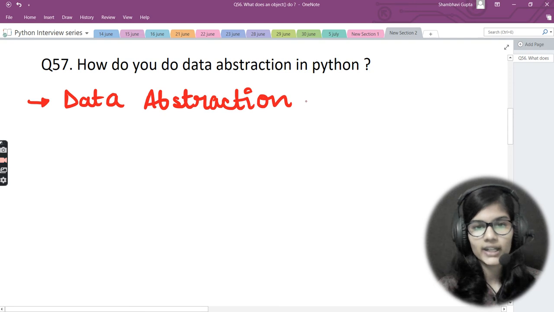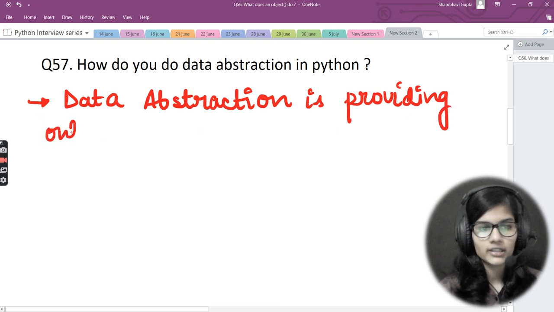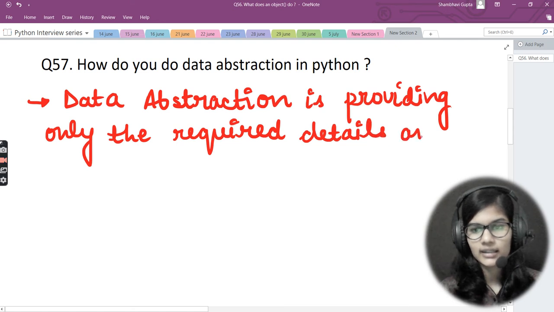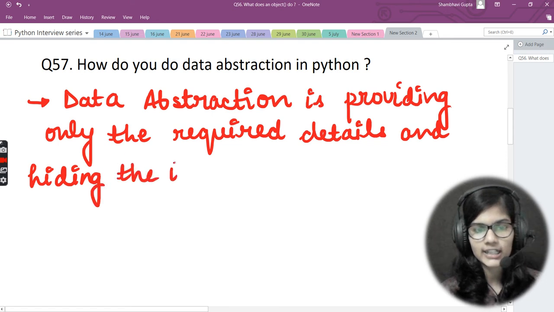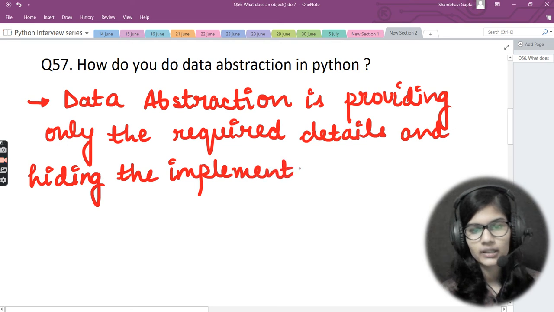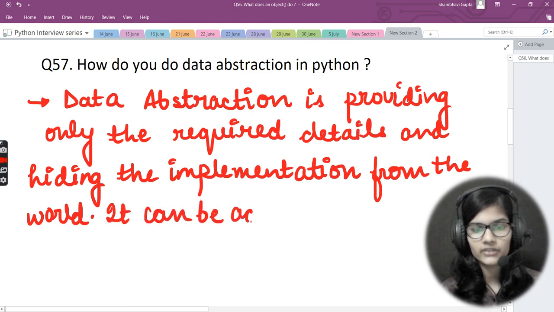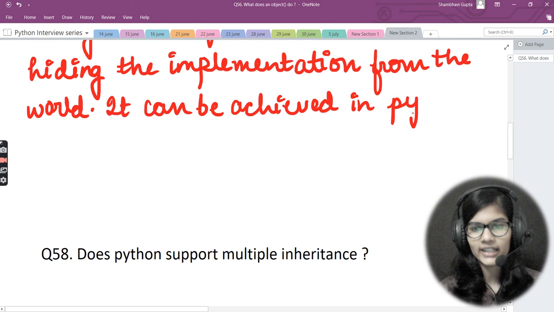Data abstraction is providing only the required details and hiding the implementation from the world.